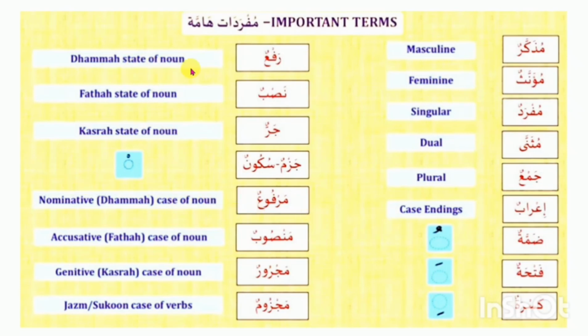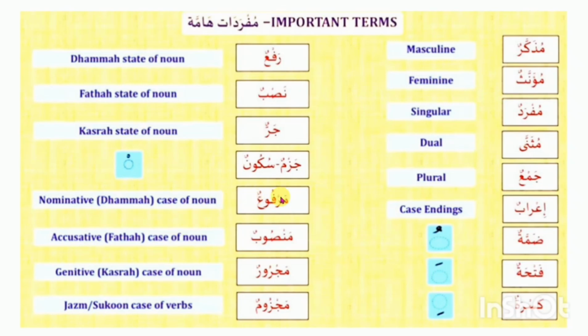So damma state of the noun is raf'. When this raf' is in the nominative case, this is marfu'. Accusative case, this is mansub, from nasb to mansub. Fatha state means zabar, damma state means pesh, and kasra state means zer.